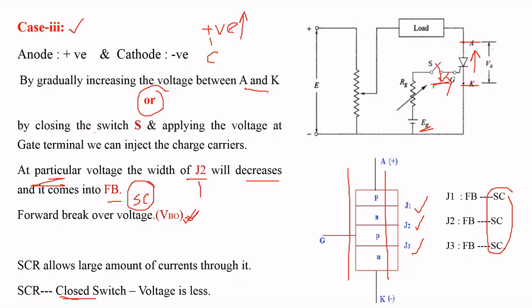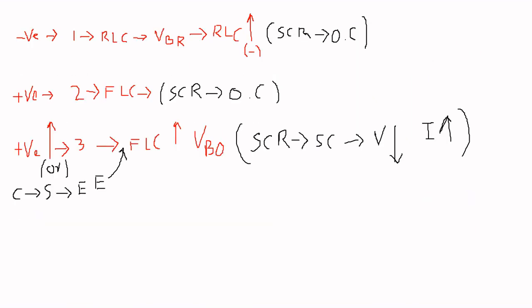Now by using this analysis, we are going to draw the static VI characteristics of SCR. This is the analysis of three cases. In the first case, we apply a negative voltage. Due to this, we get a small amount of reverse leakage current. If we increase this negative voltage to a particular value, we get an increment in reverse leakage current, and in this case the SCR acts as an open circuit.